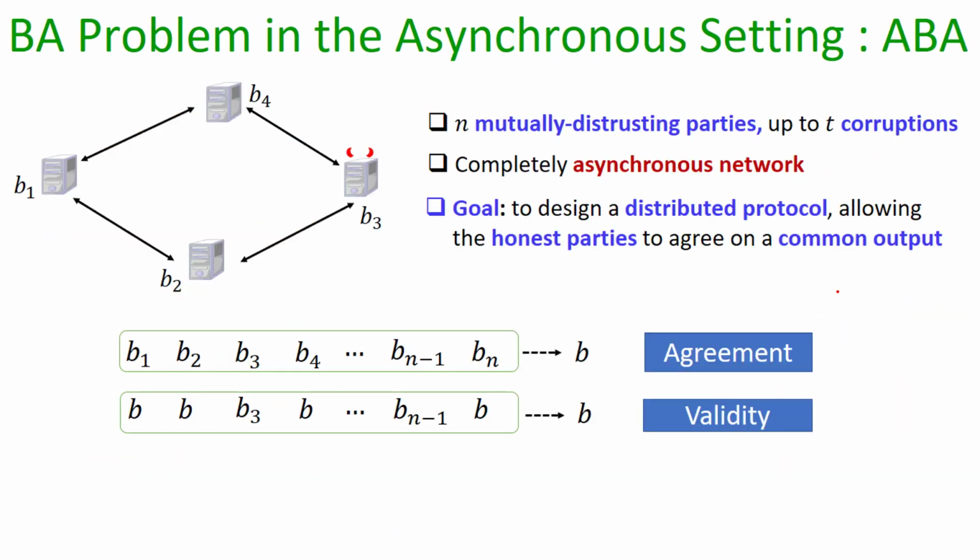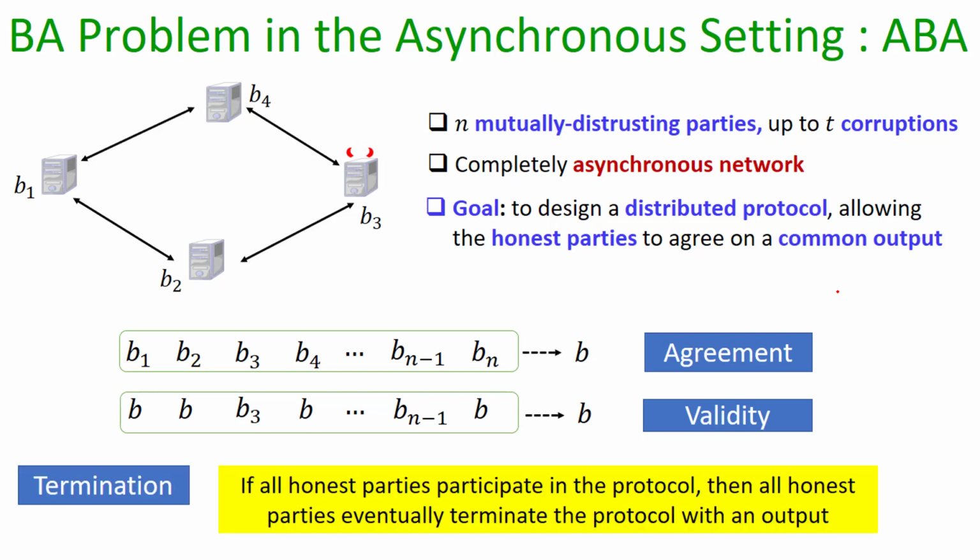So let us now redefine the problem of BA in the asynchronous setting. Our goal remains the same. We want to achieve the agreement and the validity properties, but now we need an additional property in the asynchronous domain. And this additional property is that of termination, which demands that if all the honest parties participate in the protocol, then eventually they should terminate with some output.